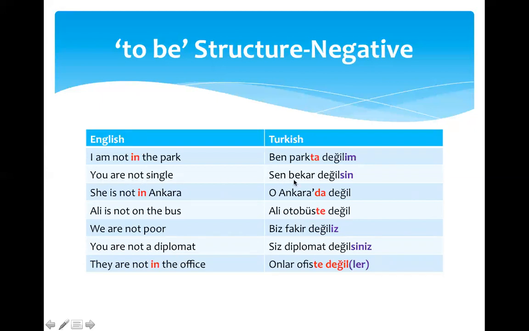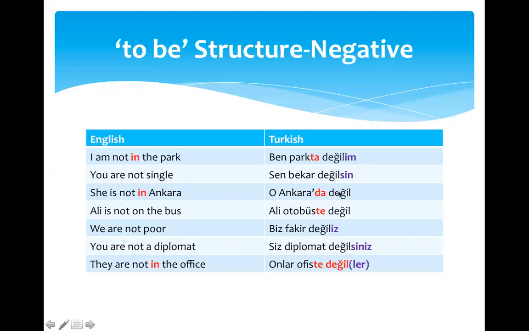The second one is you are not single. You is sen. Single is bekar. And negation is done by using değil. And the personal ending is sin. Sen bekar değilsin. Third example is she is not in Ankara. O, in Ankara is Ankara'da.